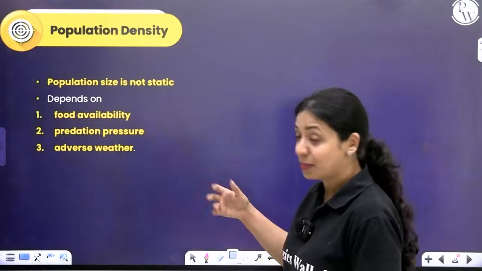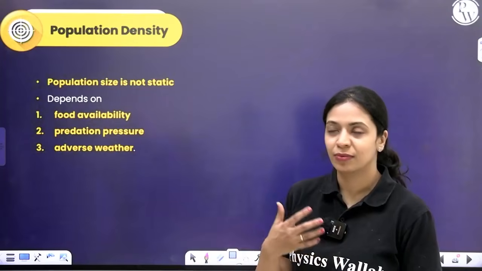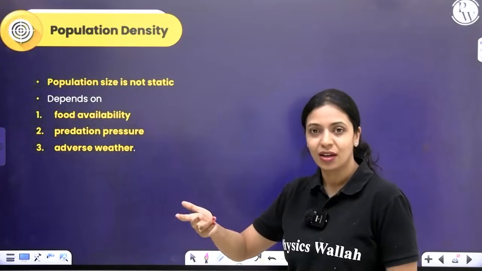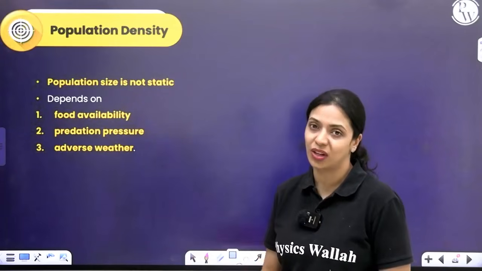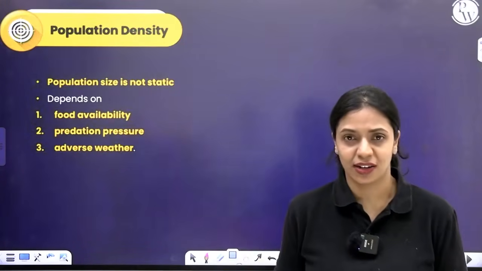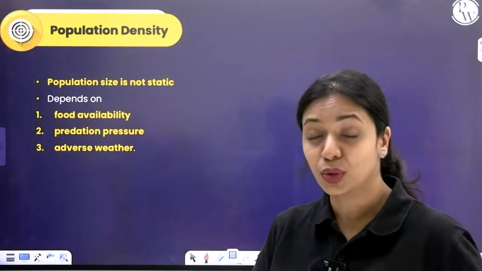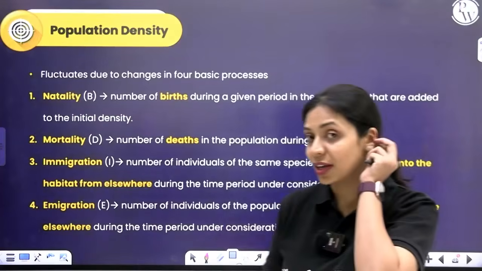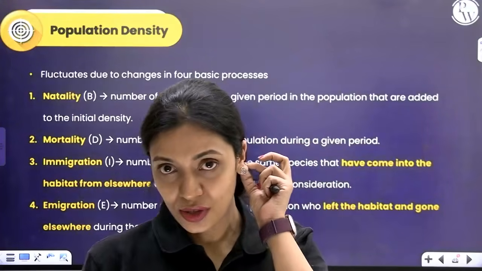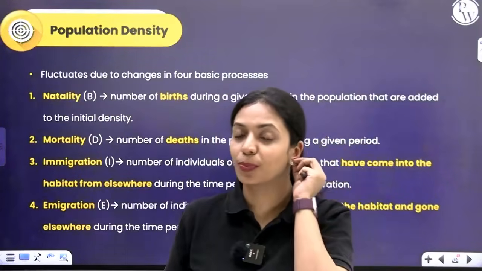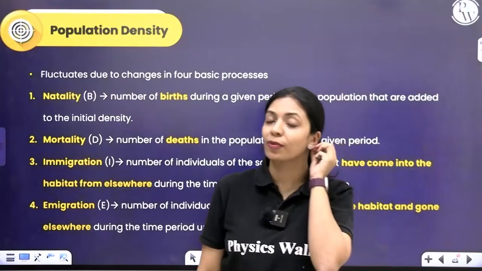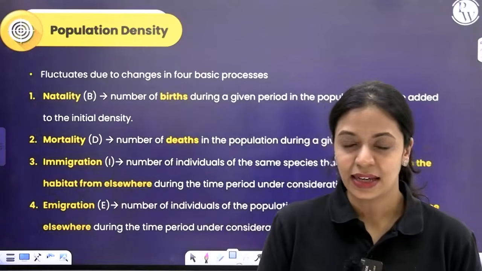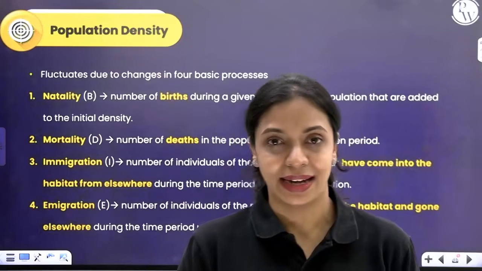How much a population density is depends on a lot of factors. It depends on how much food is available, what is the predation pressure these organisms are facing, how are the weather conditions, are they tolerable or are they too harsh and extreme. These are certain things. Okay. Now population density will change, and there are 4 major processes that are responsible for changes in population density. They are natality, mortality, immigration and emigration.